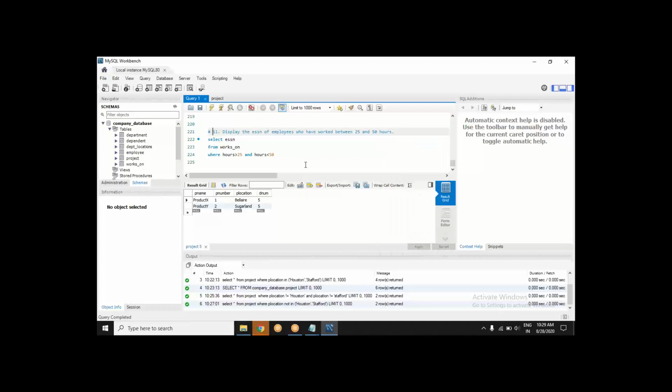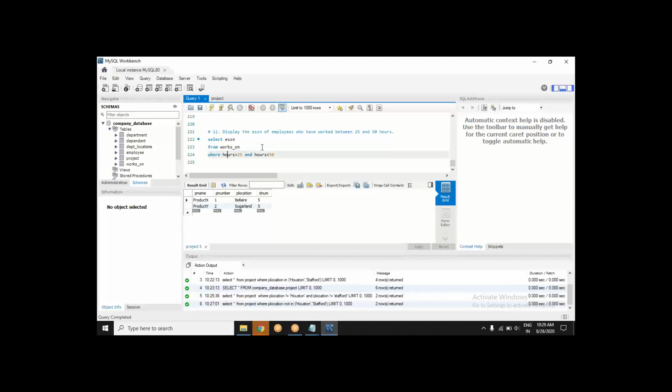What is asked of you is to display the ESSN of employees who have worked between 25 and 50 hours. Where is this information? You realize it is in the works on table. Select ESSN from works on table. That's perfectly fine.